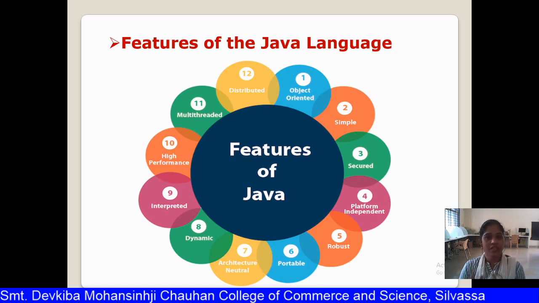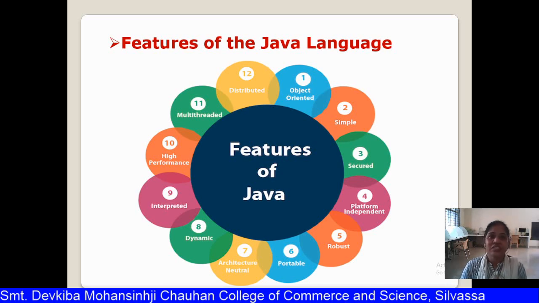The first feature is that it is object oriented. As it supports object oriented programming, many object oriented concepts are used in Java. Java is very simple because it follows traditional programming formats like C and C++, which makes Java programs simpler. The third is secure.